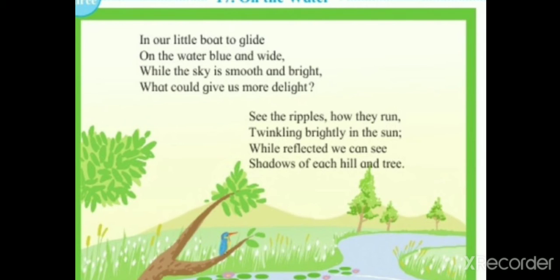So, in this poem, the poet is describing the scene as he is moving slowly in his boat on a wide blue stream. The sky is smooth and bright, and the poet asks us the question, what could give you more delight than this? Delight means what? Happiness or joy. Glide means what? Move slowly and smoothly on the surface of the water. So here, as you can see in the picture.